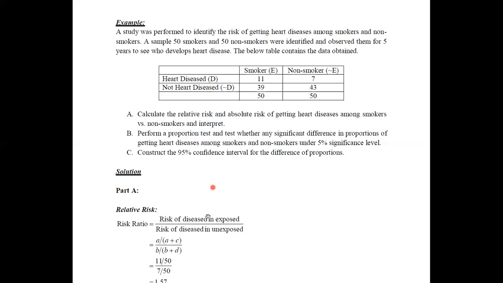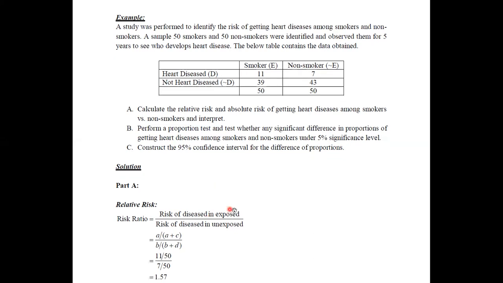Here, the risk of disease in exposed is 11 divided by 50, which is A divided by A plus C. If you write the values as A, B, C, D for ease of calculation, this is A, this is B, this is C, and this is D. The totals are A plus B equals 50, and C plus D is also equal to 50.